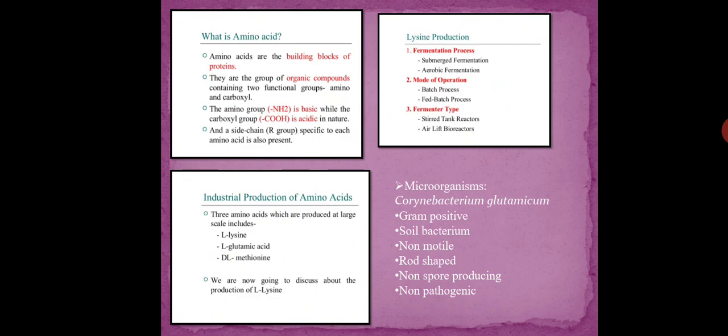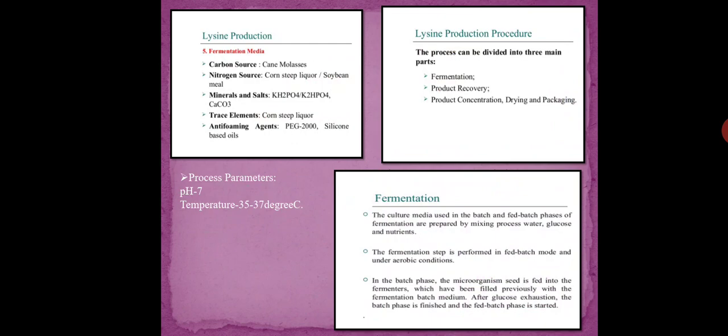This bacterium is widely used for the production of different amino acids, like glutamic acid. Glutamic acid is also produced by Corynebacterium glutamicum, and lysine is also produced by the same bacteria. Corynebacterium glutamicum is gram positive, rod shaped, non-motile, non-spore forming, non-pathogenic, and it is easily found in the soil. So it is a soil bacterium. Now let's start with the production. When we discuss the organism, from that point we start our production.